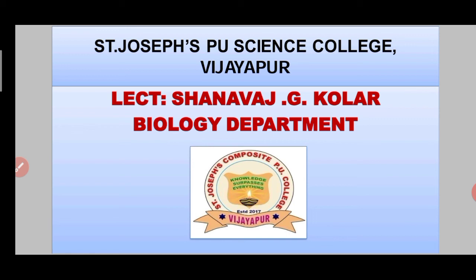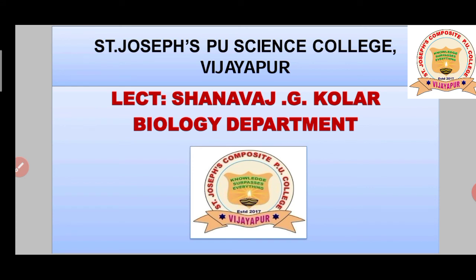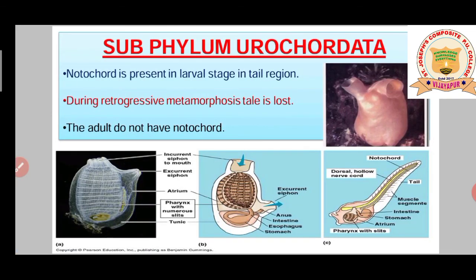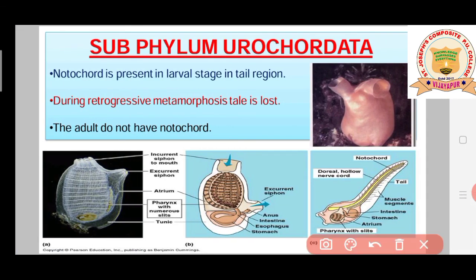In the acraniata animals, we have discussed two types, that is urochordata and cephalochordata. And in the craniata animals, we have discussed one group called Vertebrata. So let's discuss this one by one. Here is the subphylum urochordata.